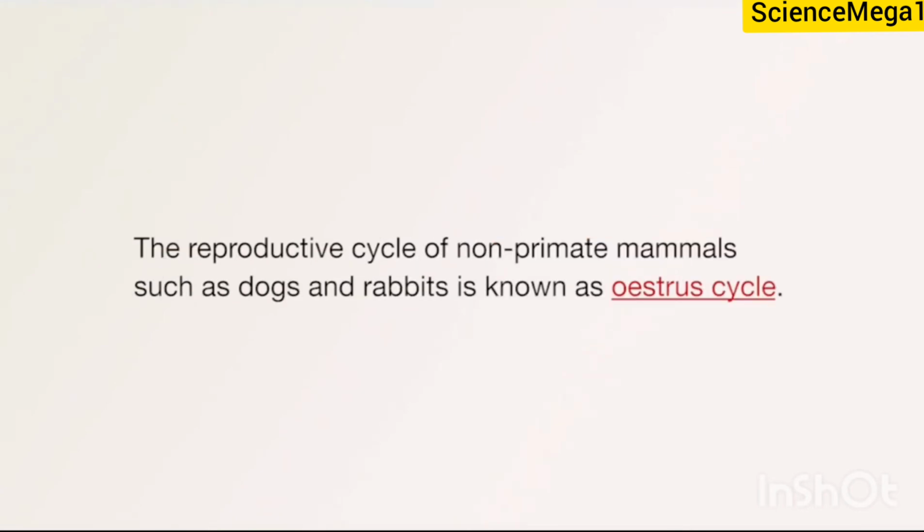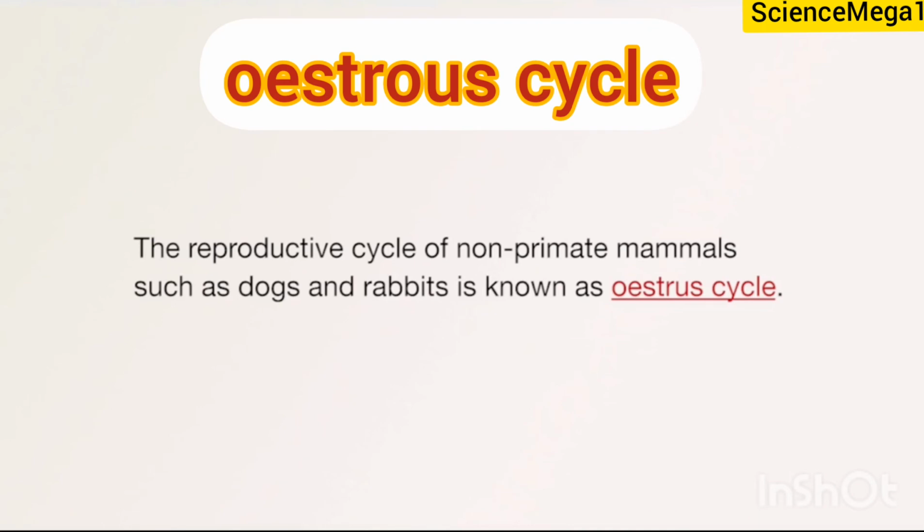The reproductive cycle of non-primate mammals such as dogs and rabbits is known as the oestrous cycle. It is the reproductive cycle whereby some female animals come on heat, or become ready for copulation, only for reproduction. The female animal becomes ready for sexual activities only at some periods, for example, during the breeding season of the year, to reproduce their young ones.